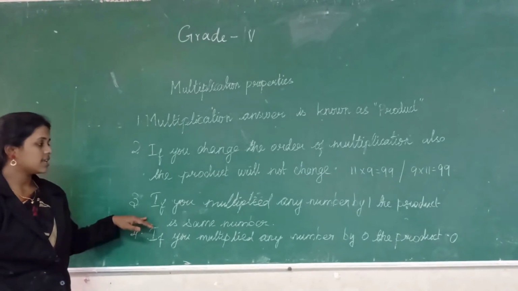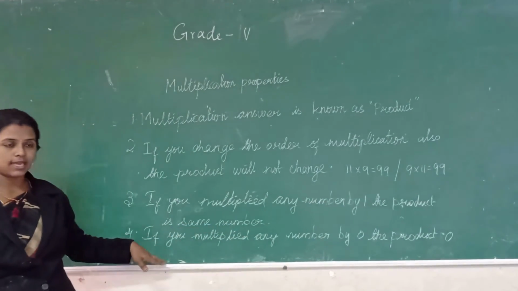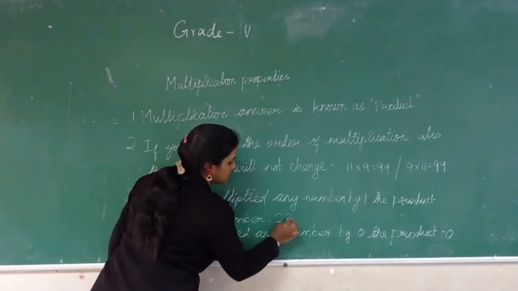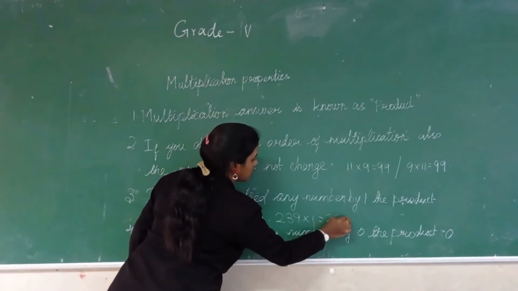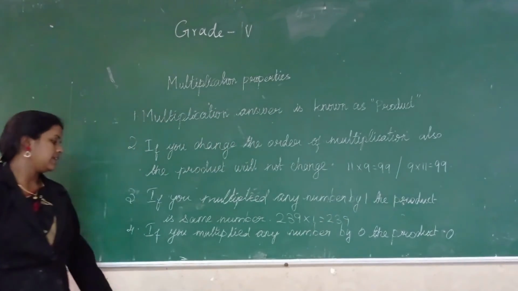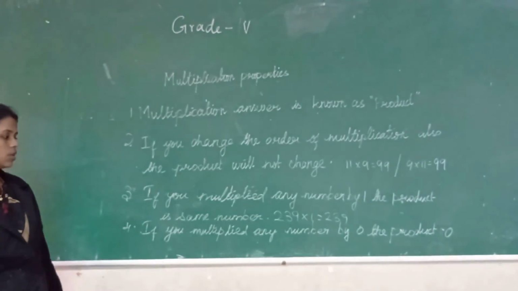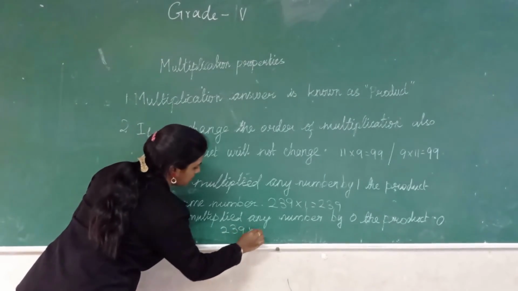The next one is, if you multiply any number by 1, the product will be the same number. For example, 239 multiplied by 1, the product is 239 only. Then, if you multiply any number by 0, the product also will be 0. For example, 239 multiplied by 0,